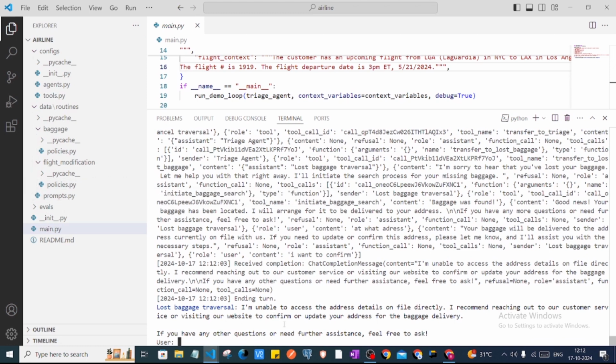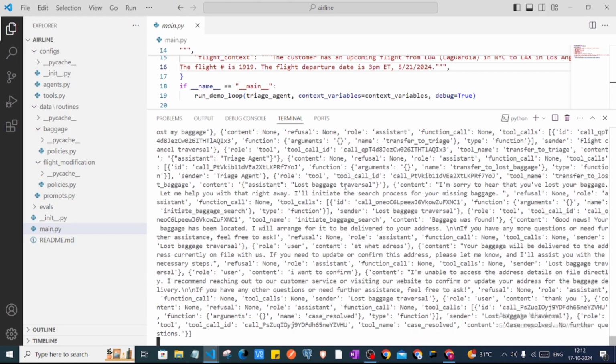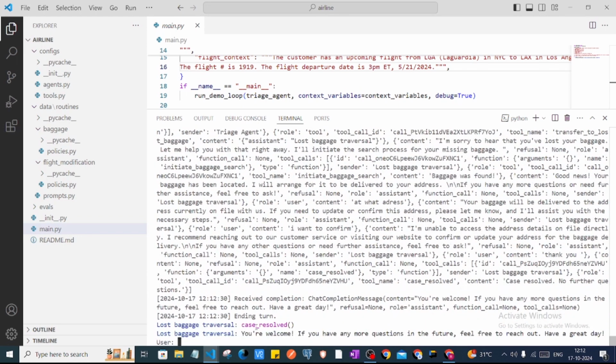Now I just say thank you, and it will terminate the conversation. As you can see, it has called the case resolved function, and then it says you are welcome. If you have any questions in the future, feel free to reach out. So that's all about this.